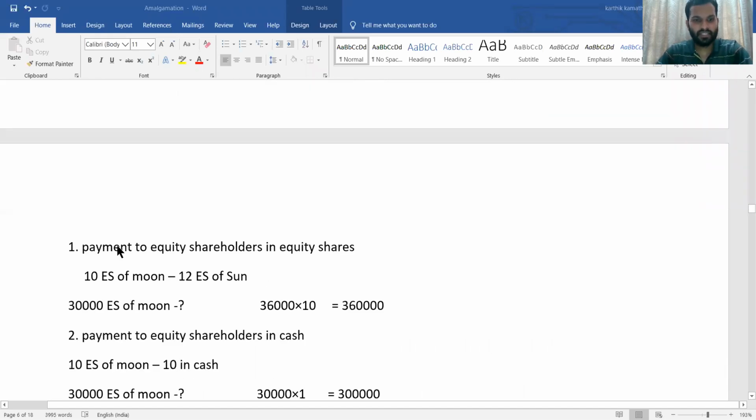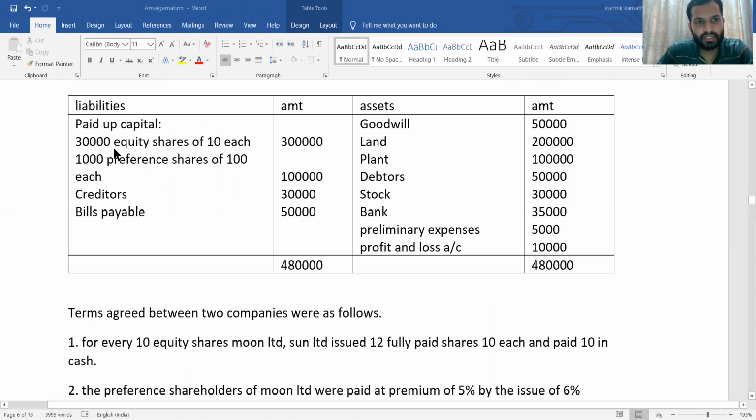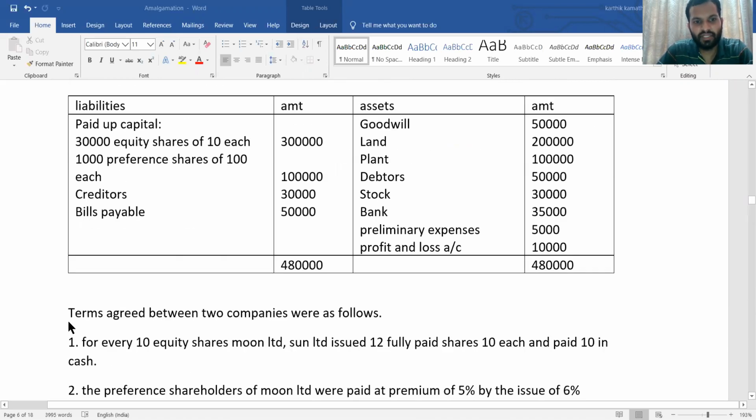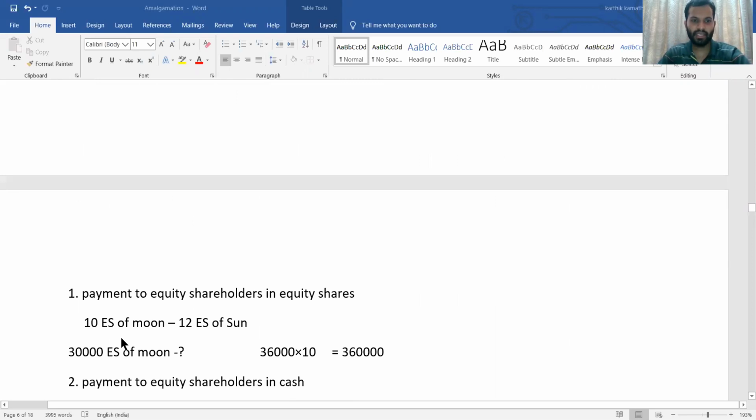See, the first adjustment. For every 10 equity shares in Moon, total number of equity shares, 30,000 equity shares are given in the problem. For every 10 equity shares, 12 equity shares in Sun. So do like this: 10 equity shares in Moon, then 12 equity shares of Sun are given.